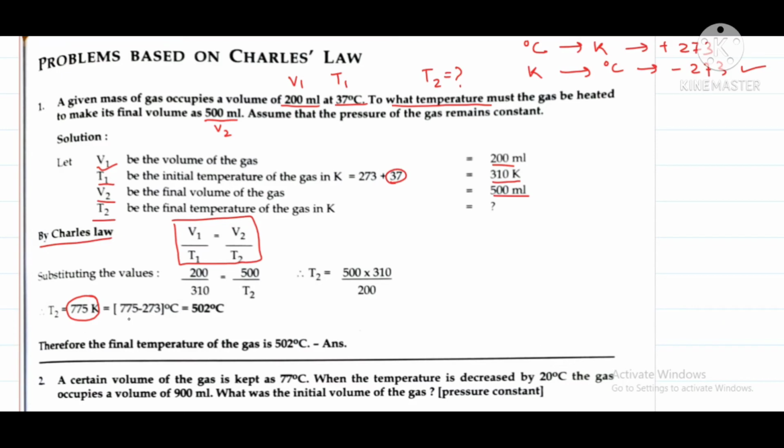So we have 775 minus 273, that is 502 degrees Celsius. So this is our answer. Remember, in the question it is given in degree Celsius.